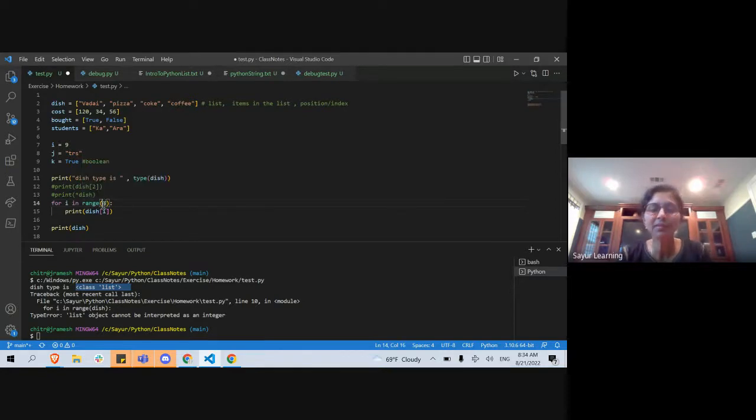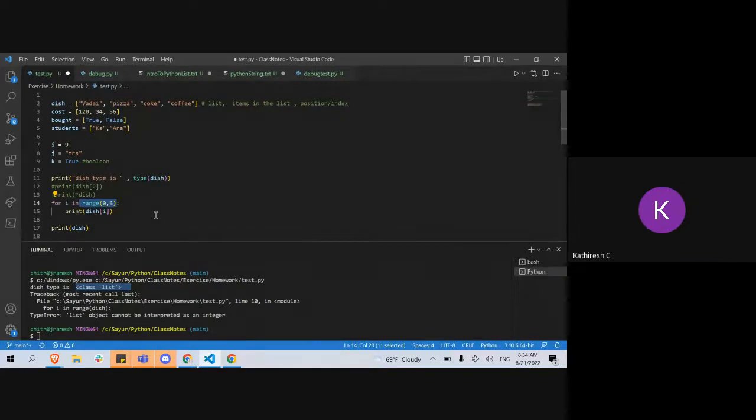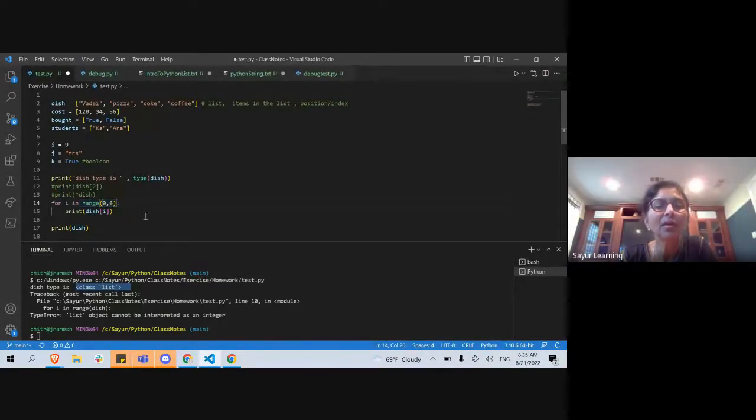Starting from 0, it will run till 6. That is what a for loop or range command is, right? So in this case, how many times are we going to run it? We are going to run it over this dish. So what should we put here? How many times should it run? Length of dish. Ma'am, 4, ma'am. Okay, instead of 0 to 4. Yes, ma'am. So that's how many times I have to run it. Okay, so now I go run it.